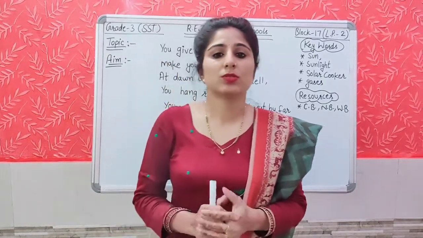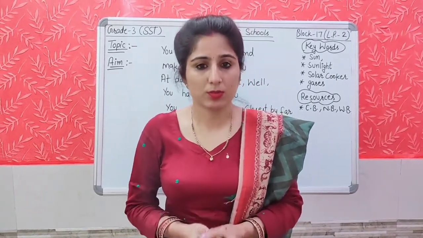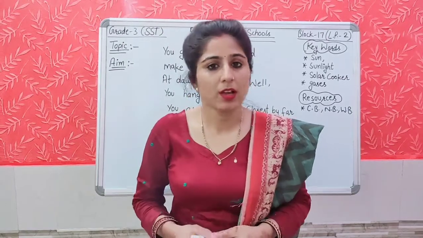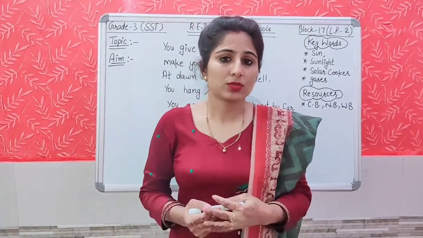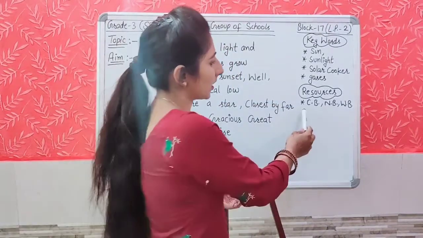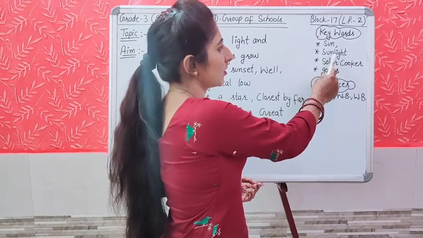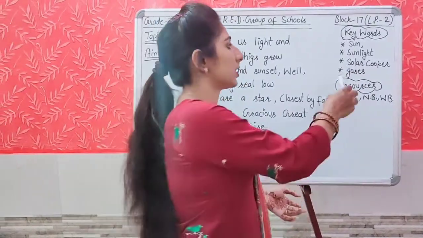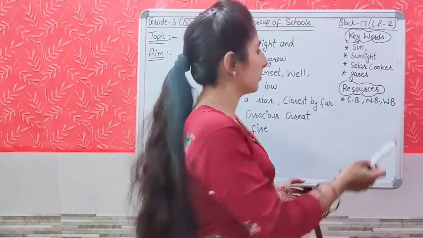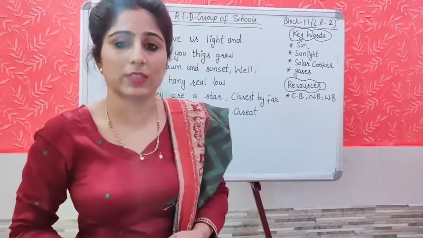Right, students, today we are going to start block 17, lesson plan 2. And what is our today's topic? Our today's topic is the sun. The resources for today's class are content book, notebook and workbook. Keywords for today's class: sun, it is a ball of fire and gases. Sunlight, the light which we get from sun. Solar cooker, gases. These are the keywords for today's class.